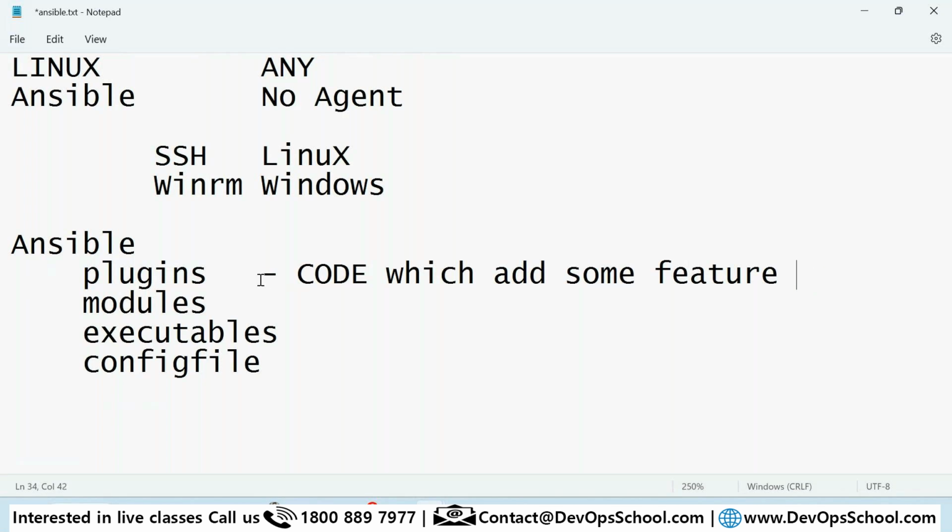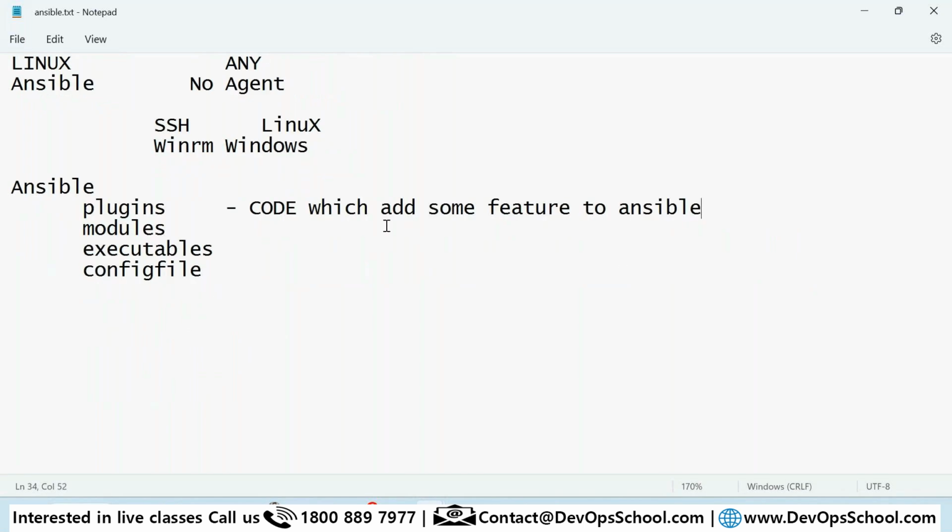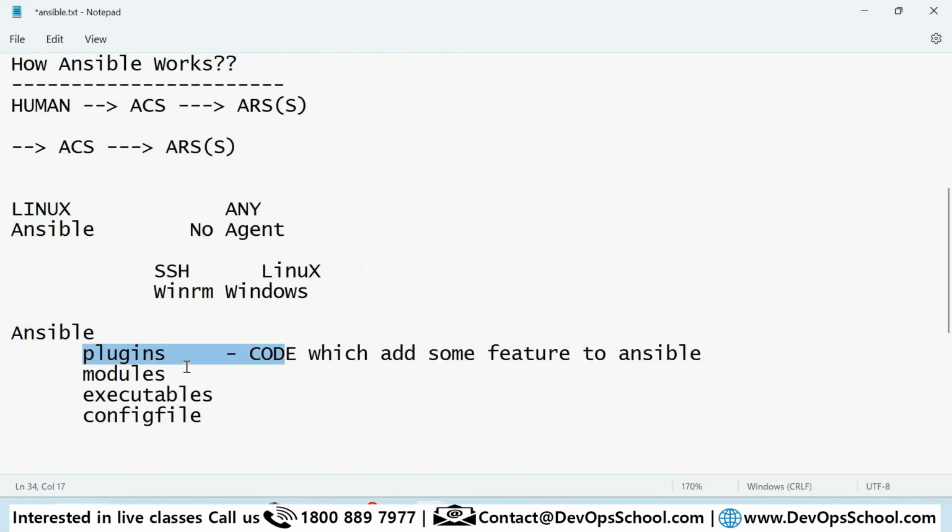It's written in Python most of the time, but it can be in a different language also. The inbuilt code is written in Python only. By the way, Ansible itself is written in Python also.